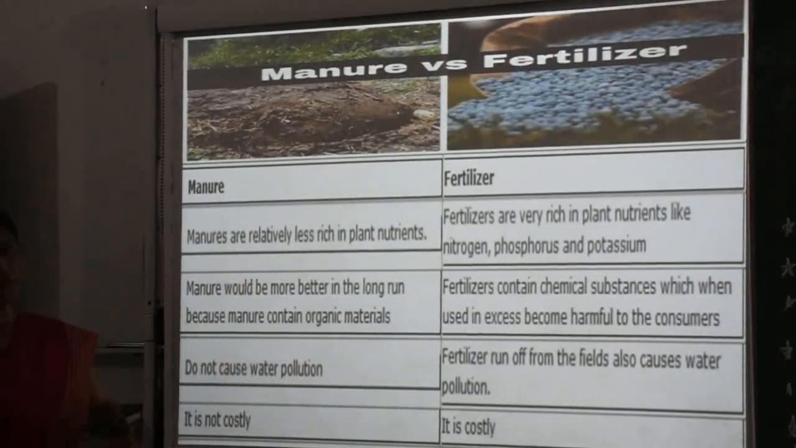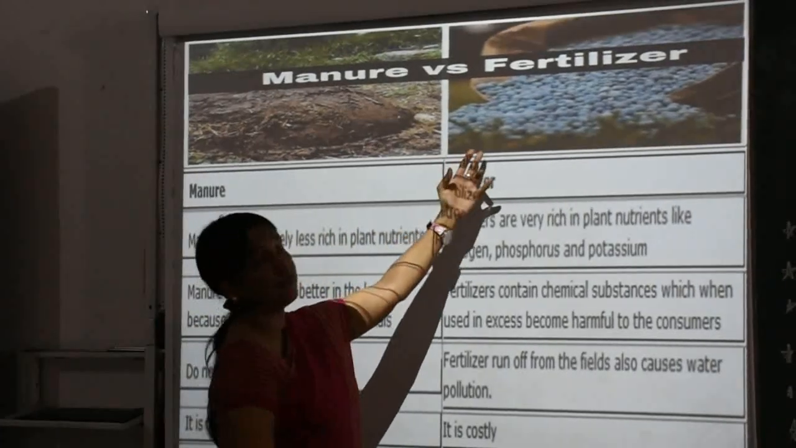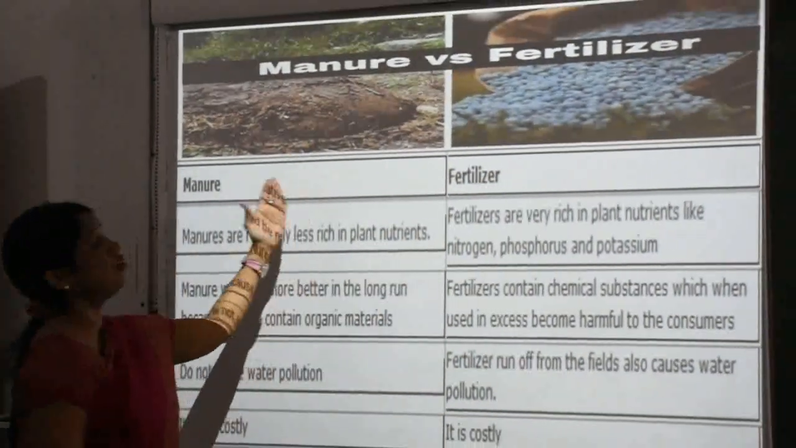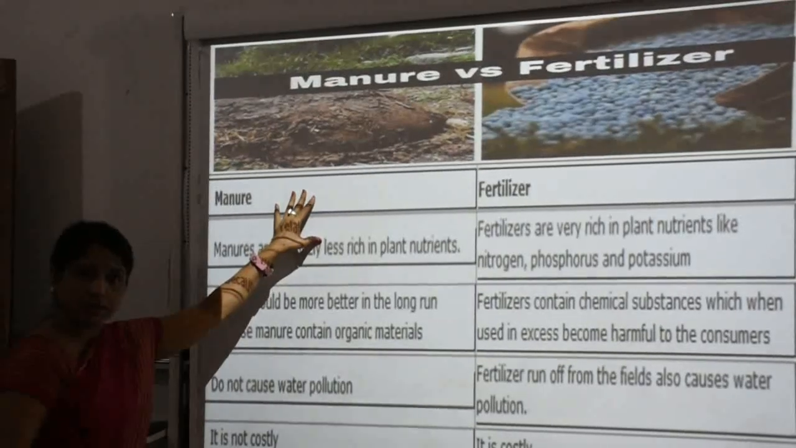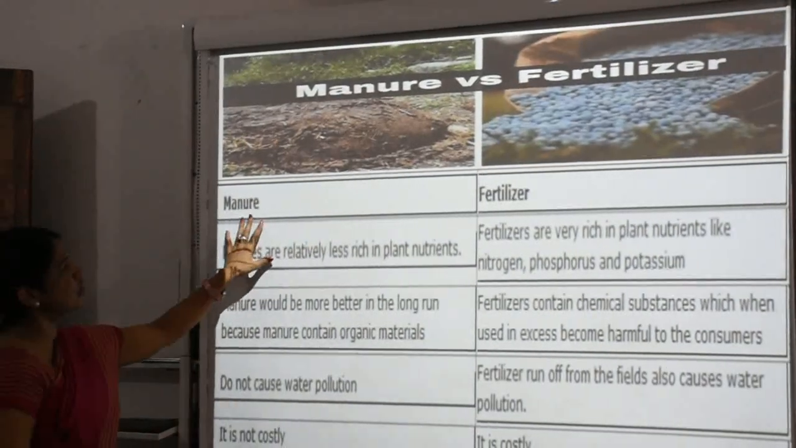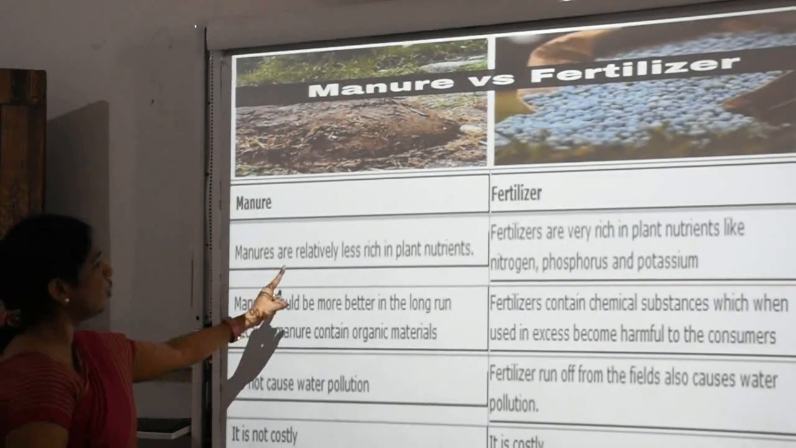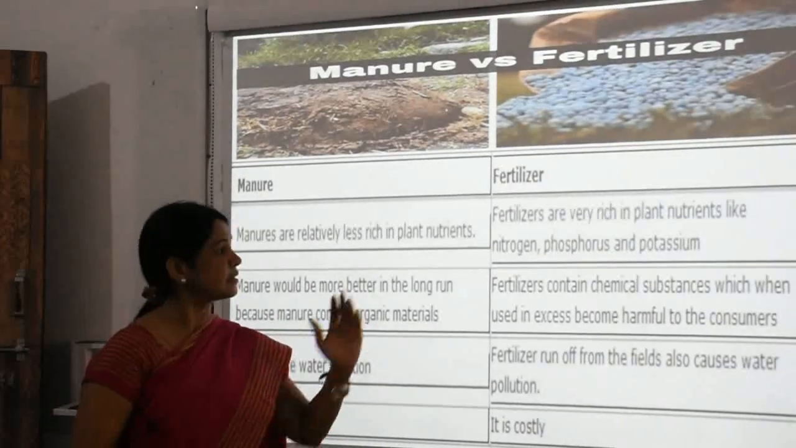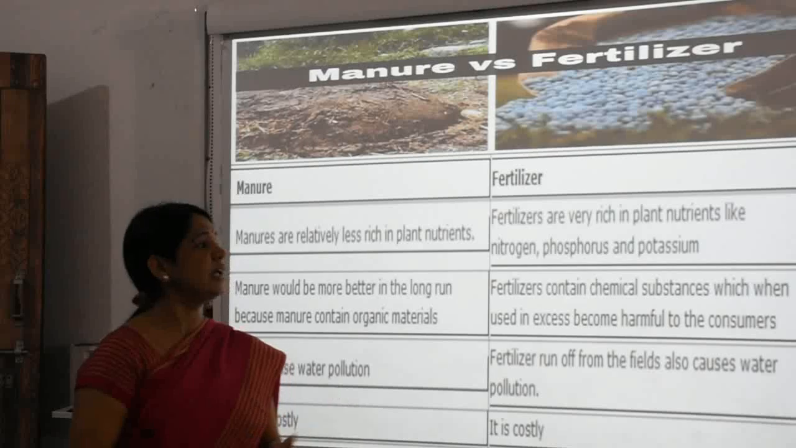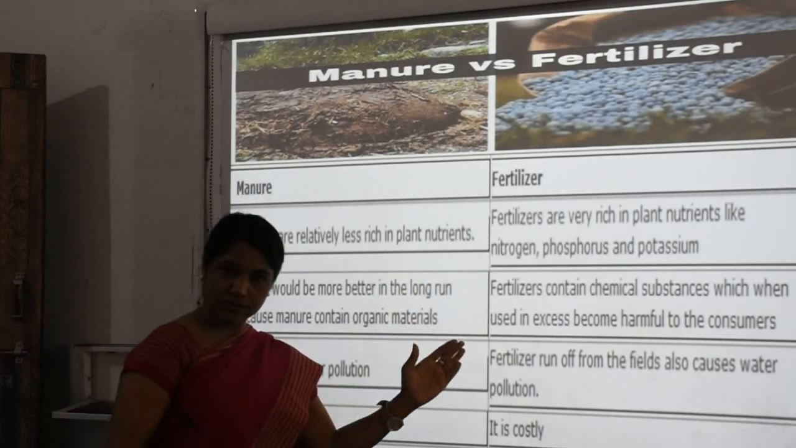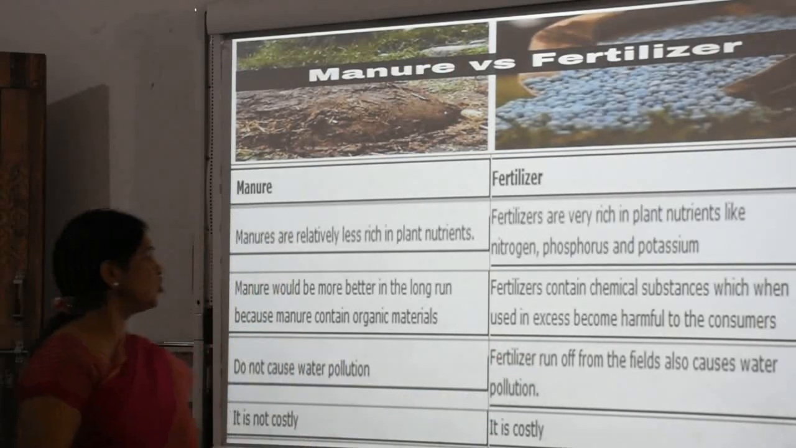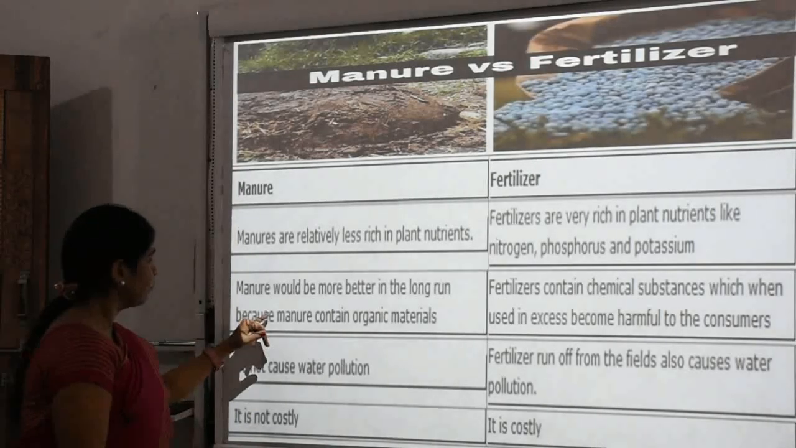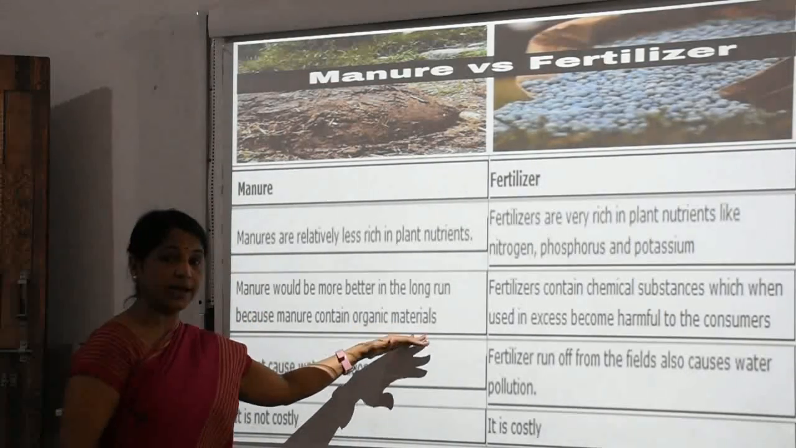What is the basic difference? First, fertilizers are prepared in the factory, while manure we get naturally. So first, we especially focus on manure. Manure is relatively less rich in plant nutrients, while fertilizers are very rich in plant nutrients like nitrogen, phosphorus and potassium. Second, manures are better in the long run because manure contains organic material.